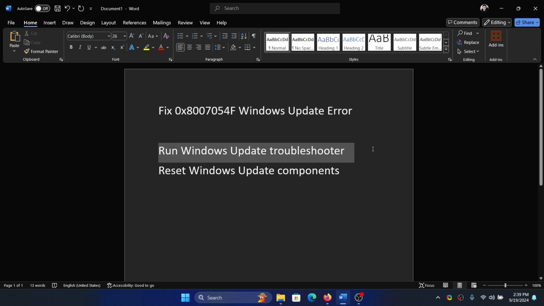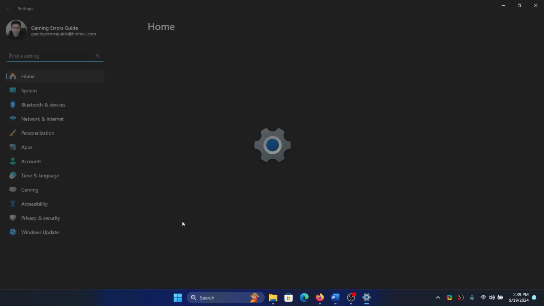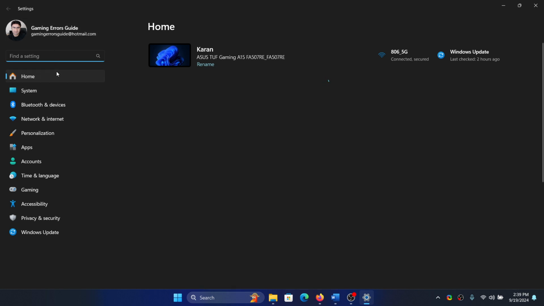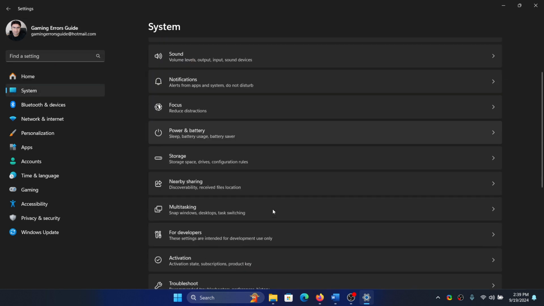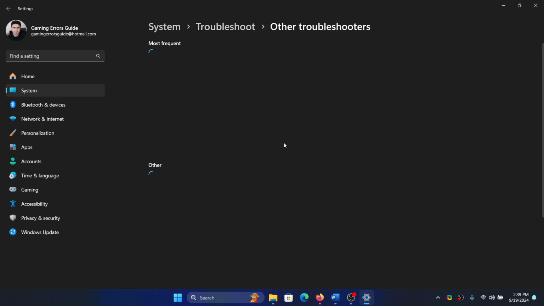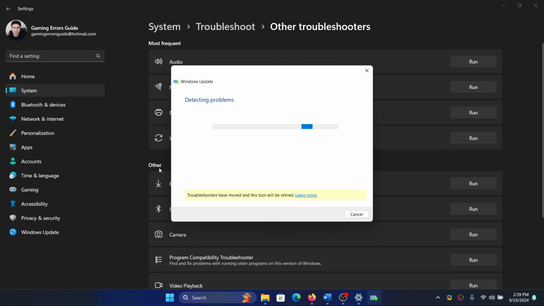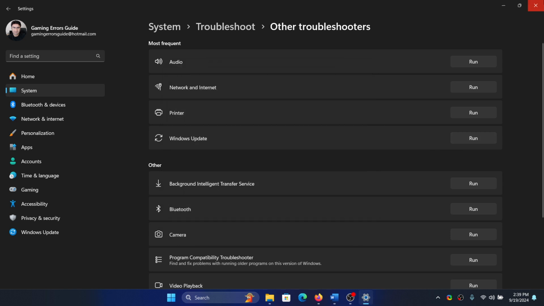The first solution is to run the Windows Update Troubleshooter. Right click on the Start button, select Settings from the menu, go to the System tab on the list on the left hand side, select Troubleshoot in the right pane, select Other Troubleshooters. Click on Run corresponding to the Windows Update Troubleshooter. It will start detecting problems and resolve them if possible.